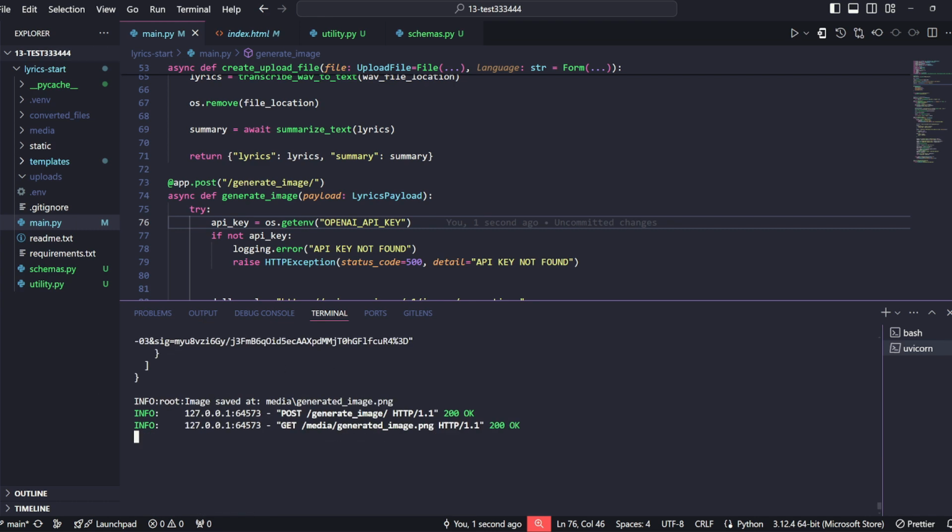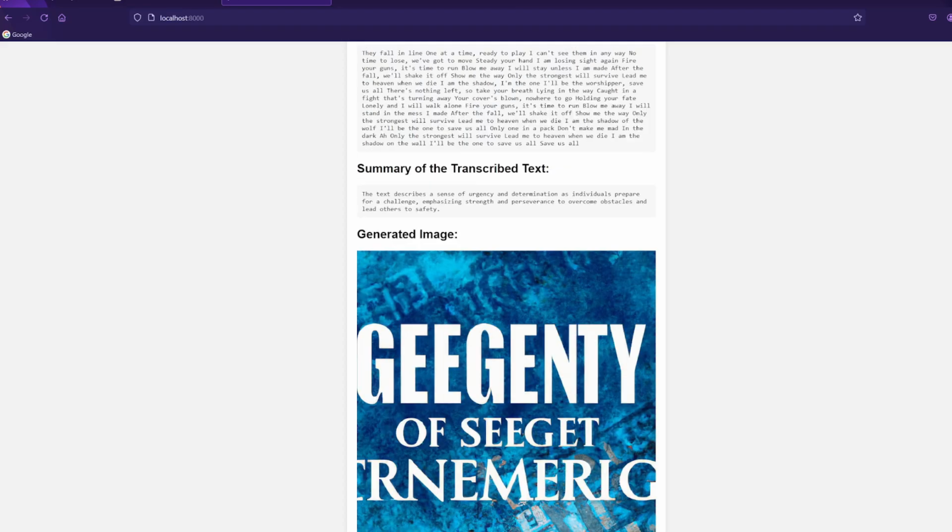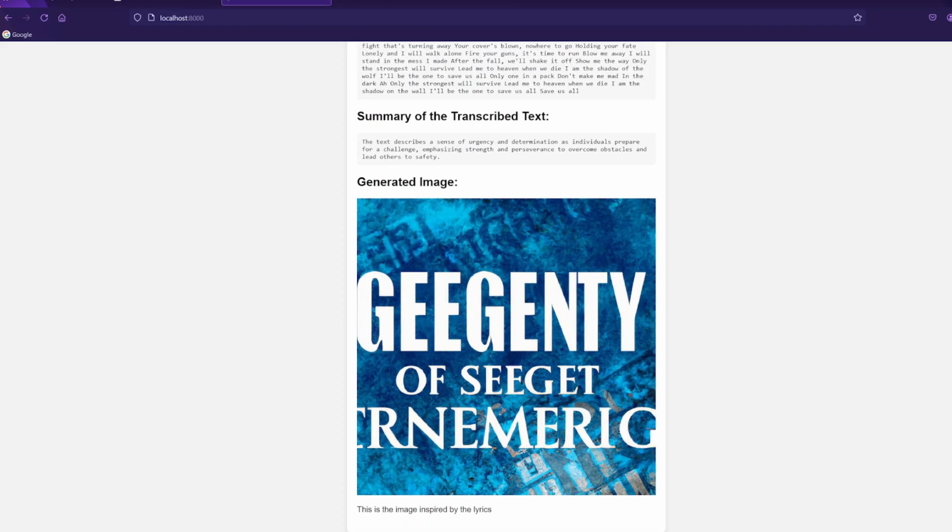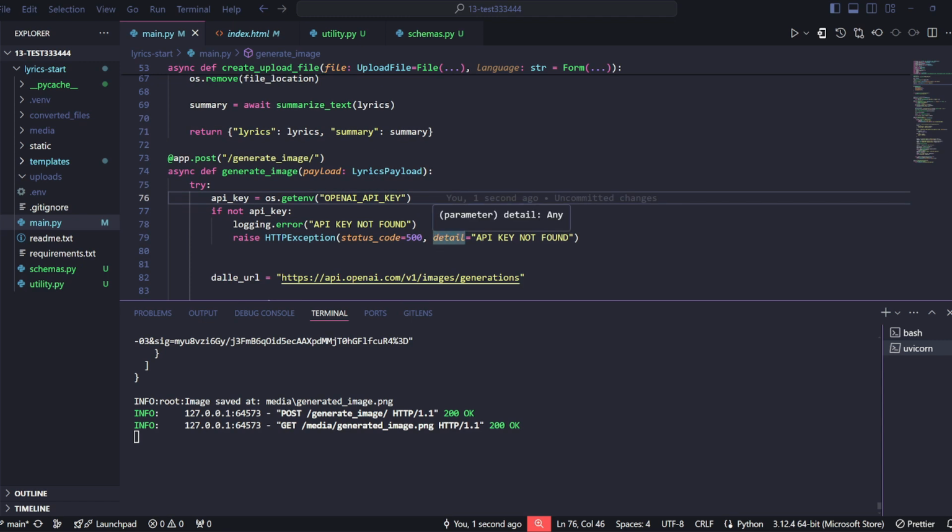So now when I go back to my front end, I should be able to see this piece of artwork. And this is what it gave us. I don't know how this is inspired by this particular summary that you see here. This is bloody awful, but hey, it's not me. It's the current state of the art, isn't it? Let's try and see, maybe if we modify the prompt, can we get something more consistent with the actual summary.